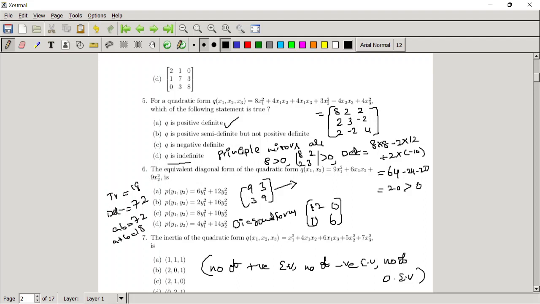So I can write this is the diagonal form. From this we can say the diagonal quadratic form is the first option. Is it clear? It is just asked for the diagonal form. First you write the diagonal matrix of the corresponding quadratic form and just multiply it by x transpose and x. You will get that quadratic form.